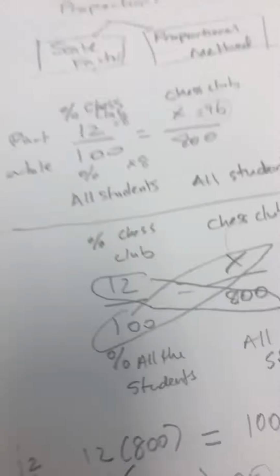We did this in two different ways. One is through scale factor, which was this example. This is the example that Khan uses. When I'm showing this with students, I like to show this as scale factor.